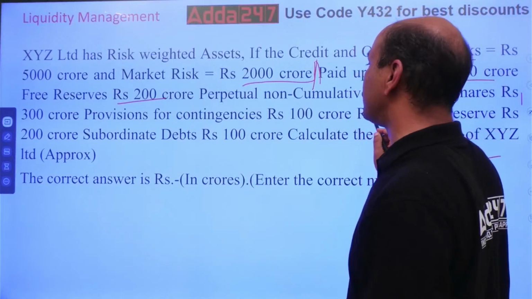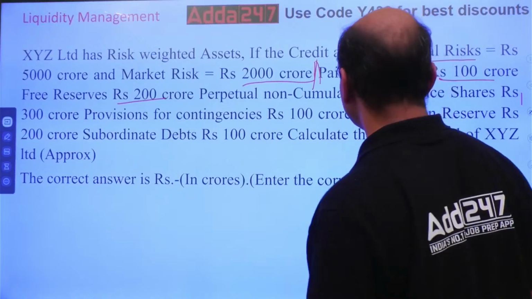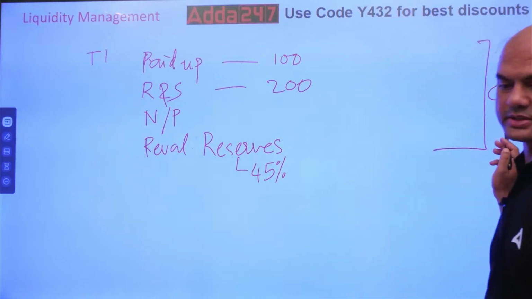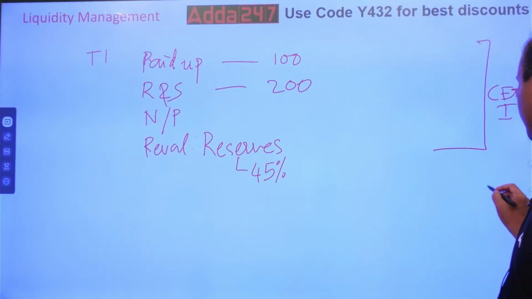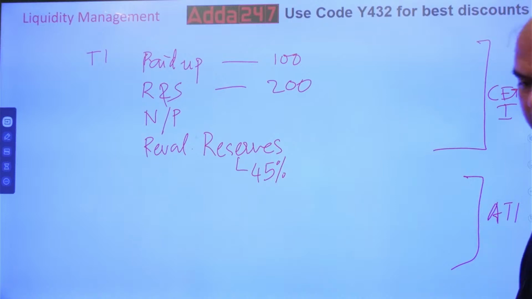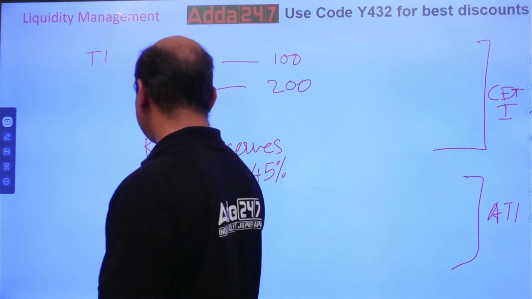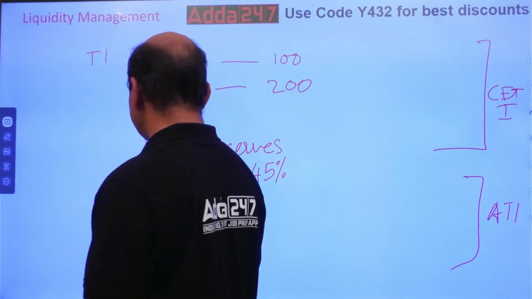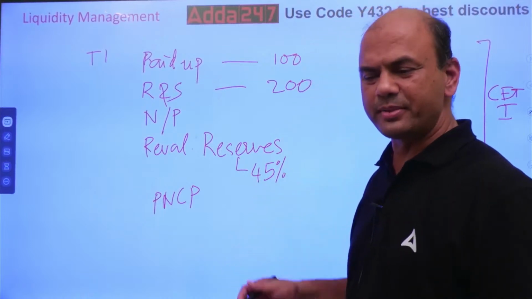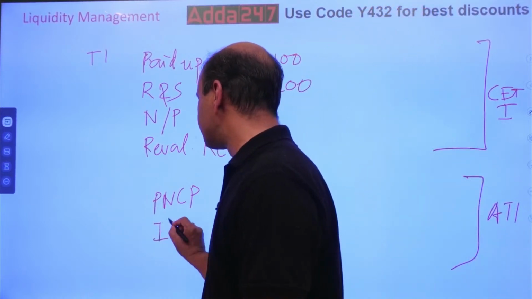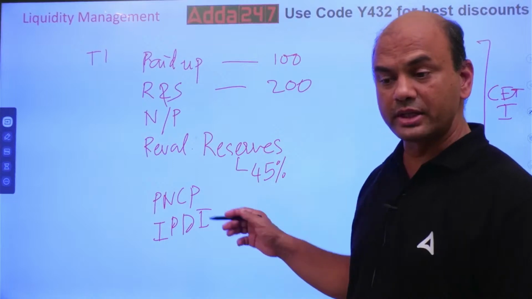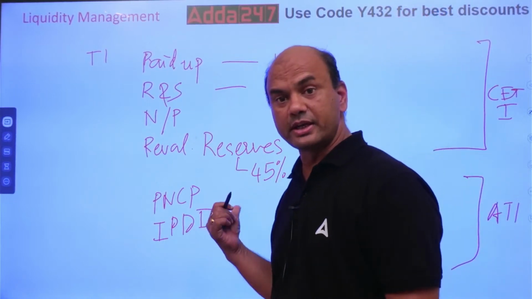Now PNCP, where will it come? It won't come in CET1. Let me show you that also. See, this was a part of your CET1. Now after CET1 we have AT1, additional tier 1. In AT1 you have two: one is PNCP, perpetual non-cumulative preference shares, and then you have IPDI, innovative perpetual debt instruments. These are the two elements in this additional tier 1.